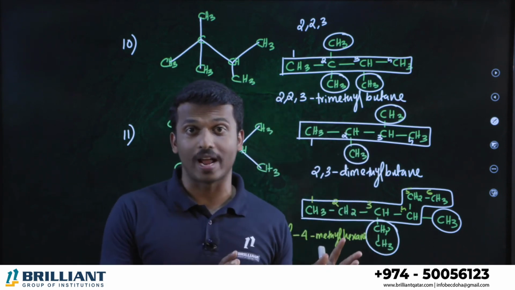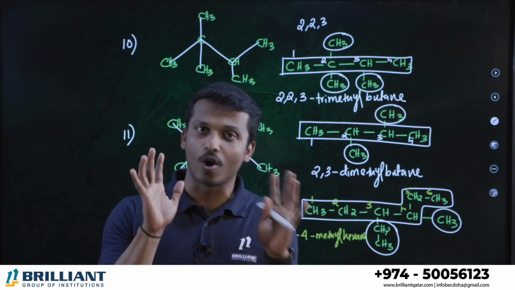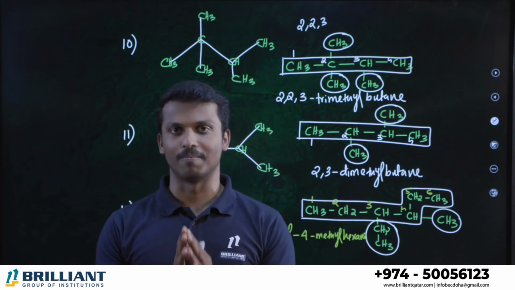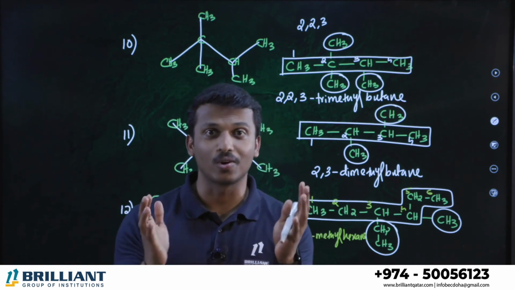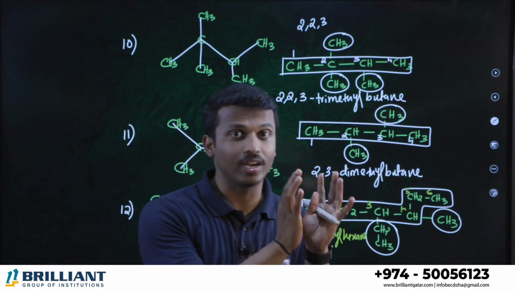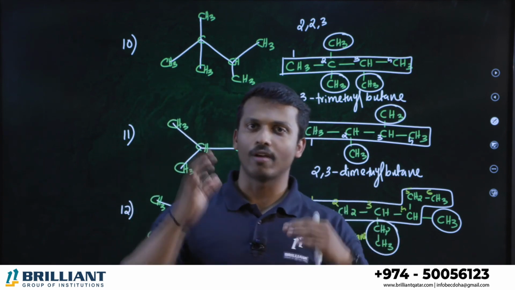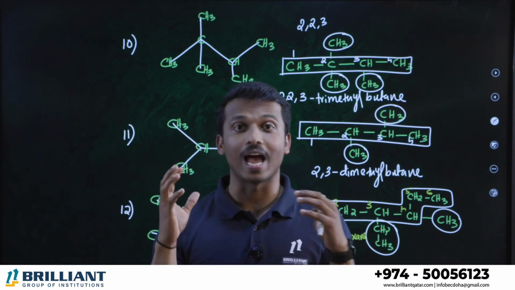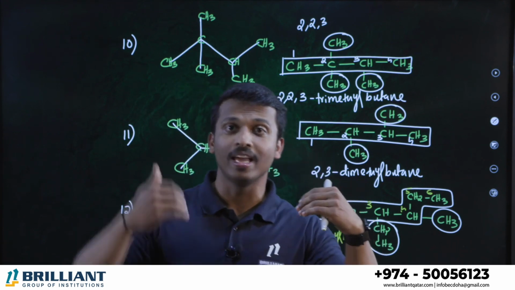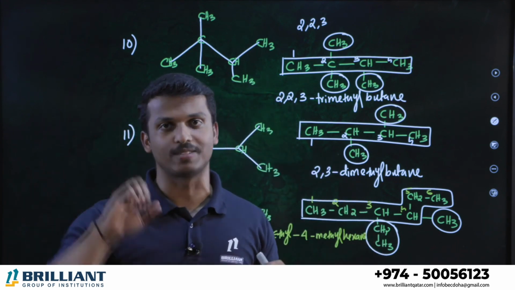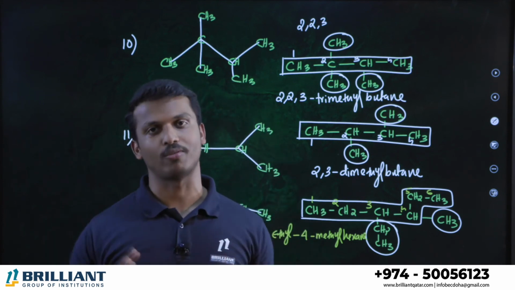You don't need to worry about which branches, whether methyl or ethyl. While numbering, you don't need to worry whether it is ethyl or methyl. All branches are similar, so they should get the least number. Clear? But if there is a functional group, like alcohol or aldehyde, then definitely they should get the least number. Now, after numbering, if you have different branches, we have to use alphabetical order. If methyl is there, ethyl is there, methyl starts with M, ethyl starts with E. In alphabetical order, E is first. So while writing the name, you have to follow alphabetical order.